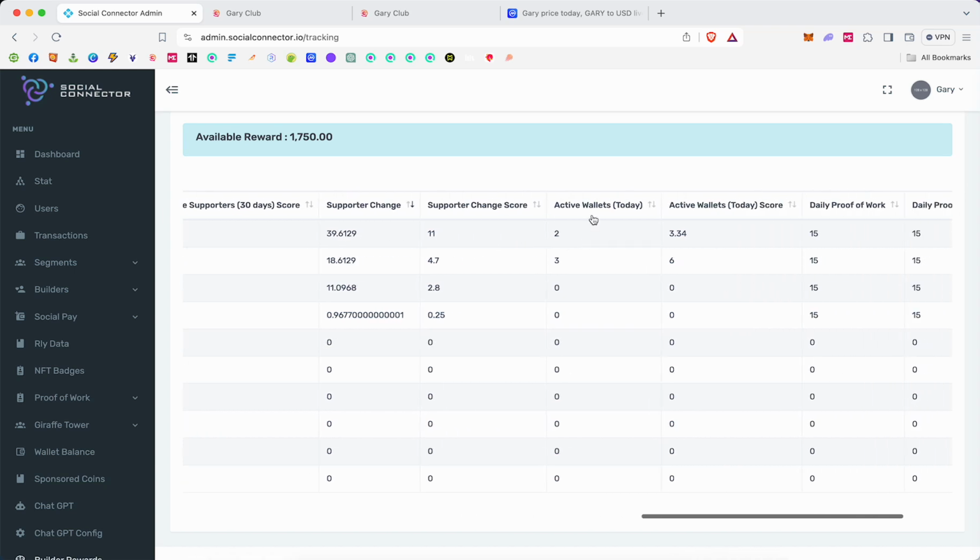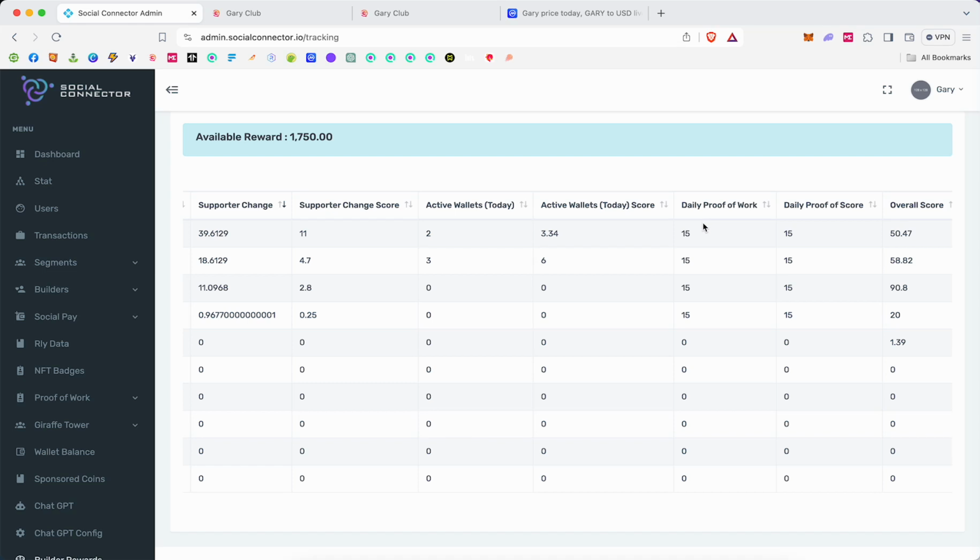Next thing we look at is active wallets, which we get skewed data on. We're rebuilding that metric right now. Active wallets is a wallet that signs a transaction. And then the last thing we look at is our daily proof of work. You submit your proof of work, you get 15 points.